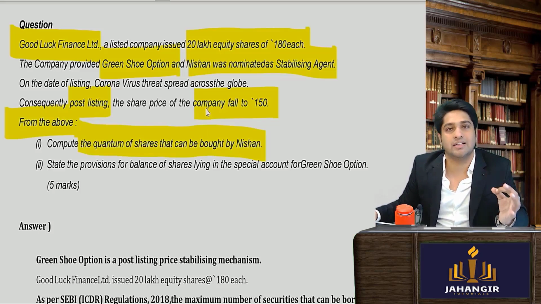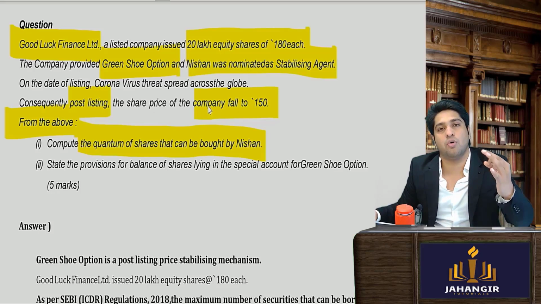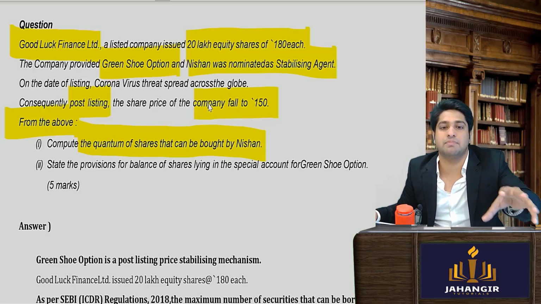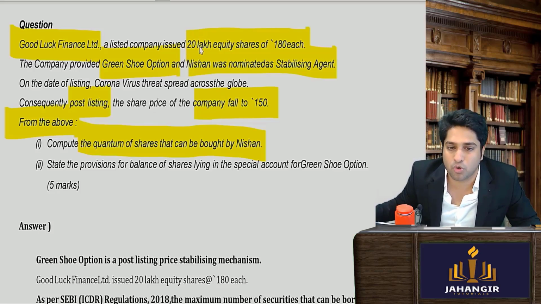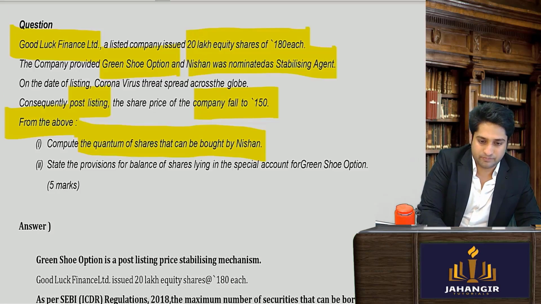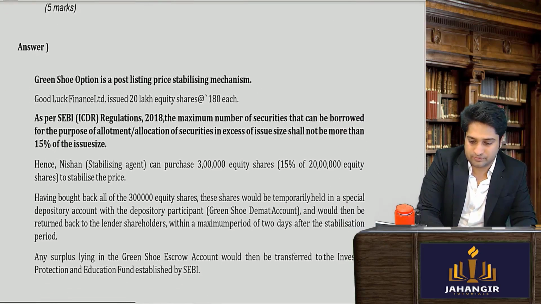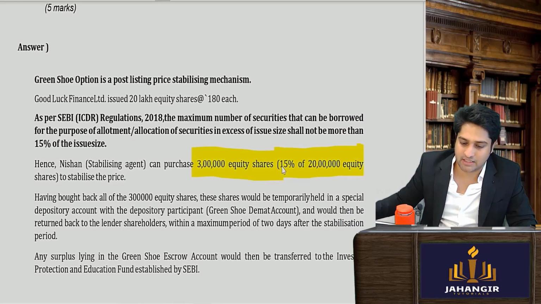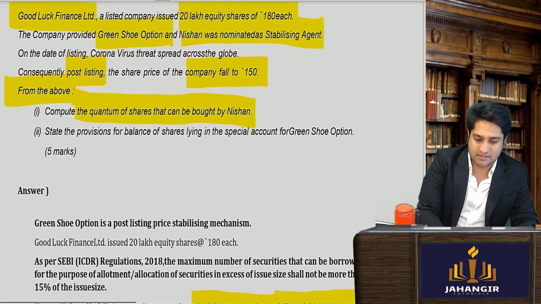So Nishan, that is a stabilizing agent, can borrow maximum 15% from the promoters, and 15% of the issue size. So 20 lakhs का 15%. Clear यहाँ तक? 20 lakhs का 15% is 3 lakh shares he can borrow maximum.